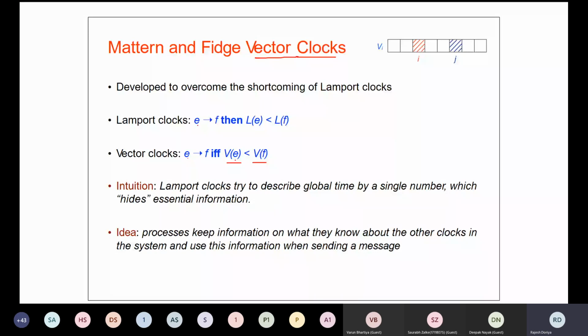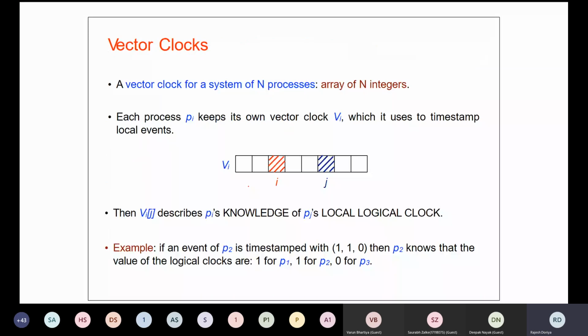We will see it with the help of an example. Now, this algorithm will be keeping its own clock value.